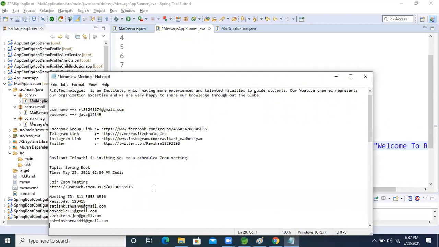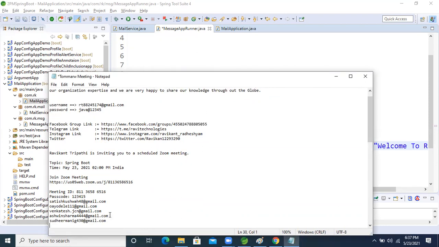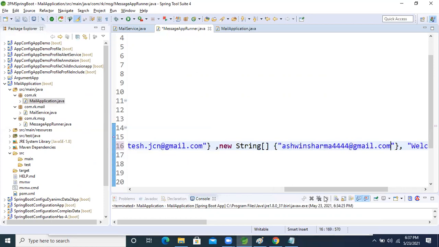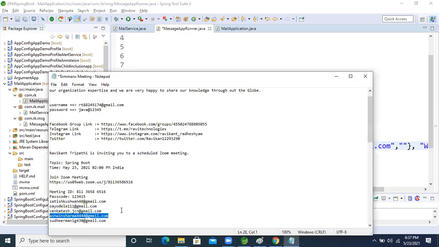Sudhir Mani. Okay, fine. Copy this one. In the BCC, I'm taking two people, right? Now come inside that. One is this person, and another one is Sudhir.